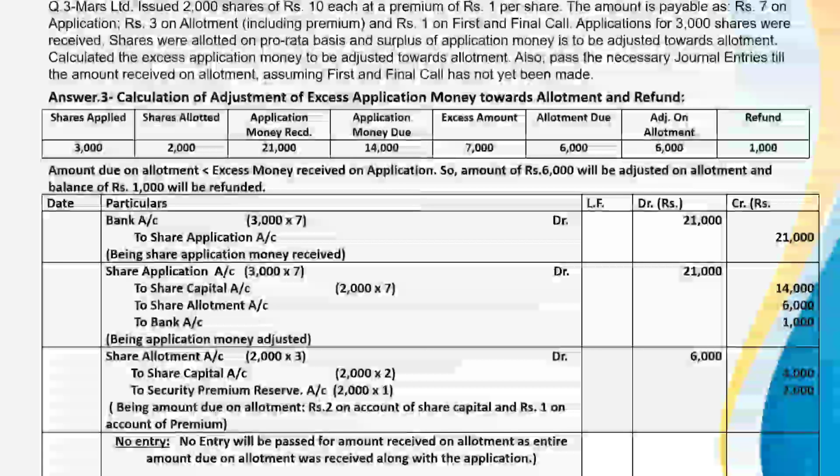of premium. So amount on allotment will not be received because it is already adjusted. So no entry will be passed for amount received on allotment as entire amount due on allotment was received along with the application.